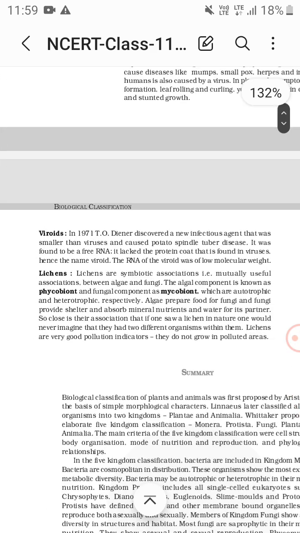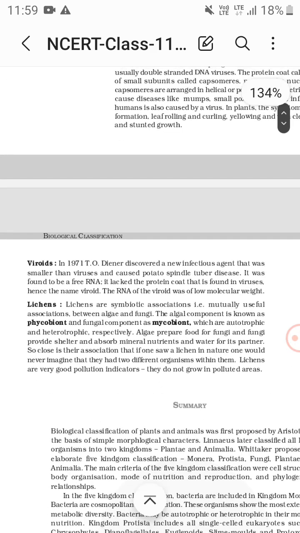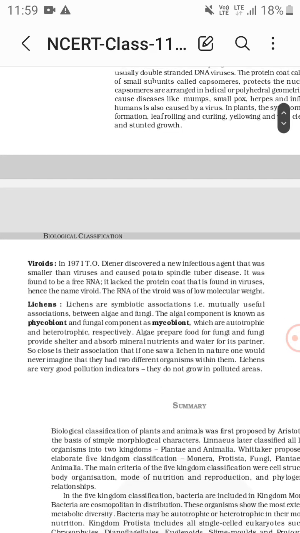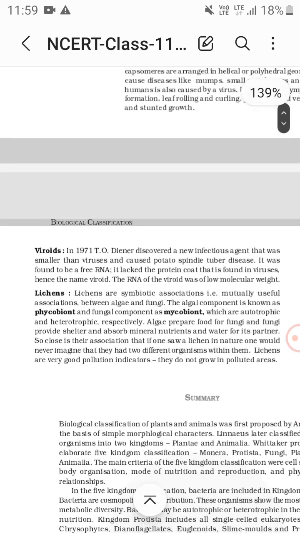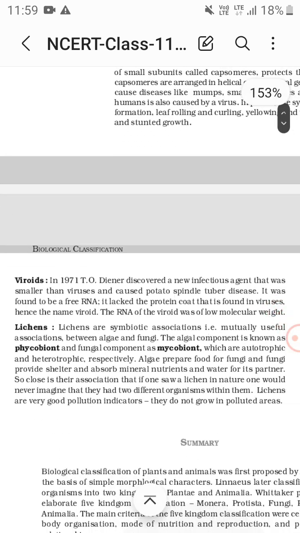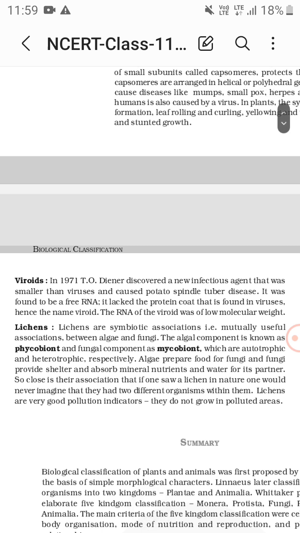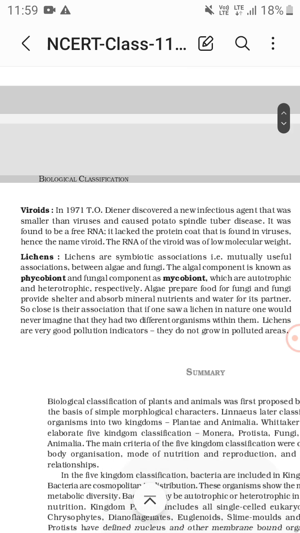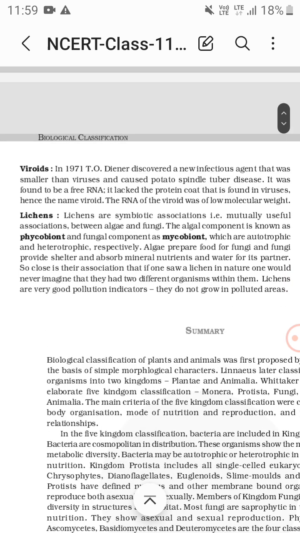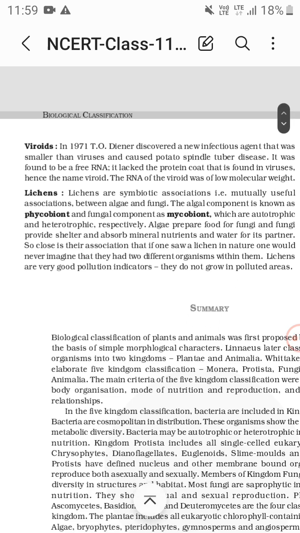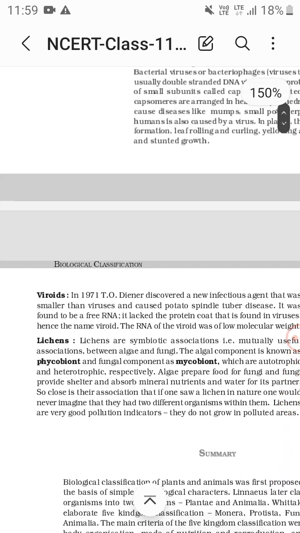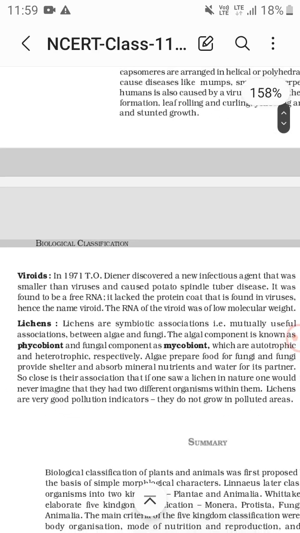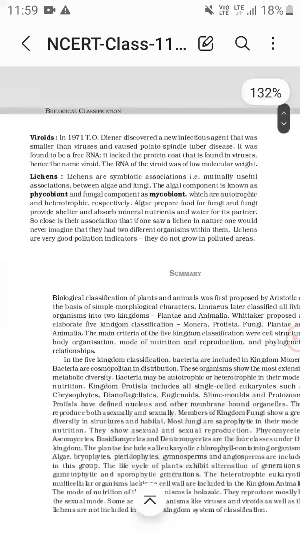Now lichens are made up of the phycobiont, the algal component, and the mycobiont, the fungal component. Lichens are symbiotic, that is mutually useful, associations between algae and fungi. The algal component is known as the phycobiont and the fungal component is known as the mycobiont. Then there are the viroids.